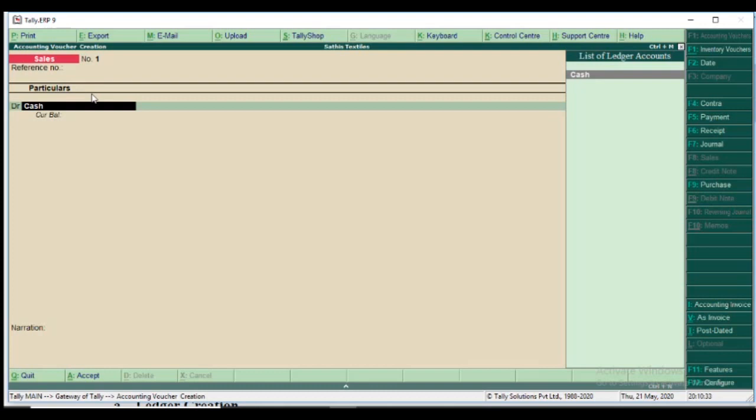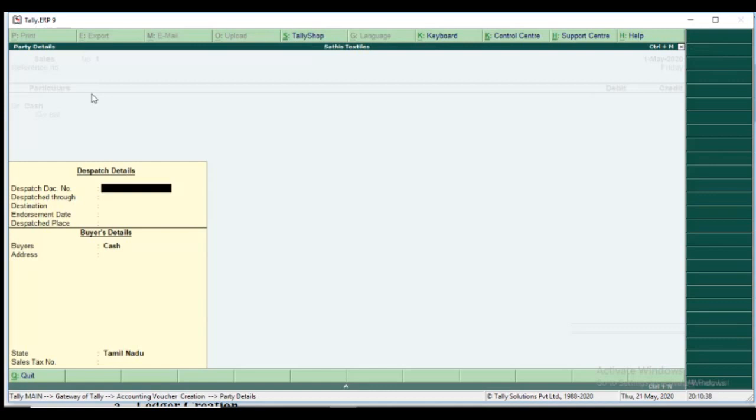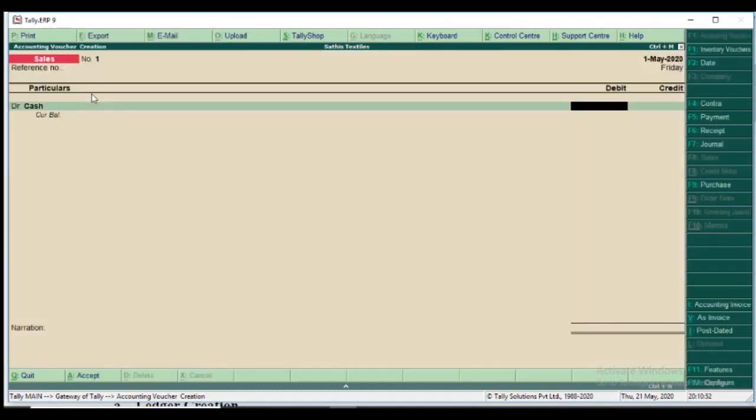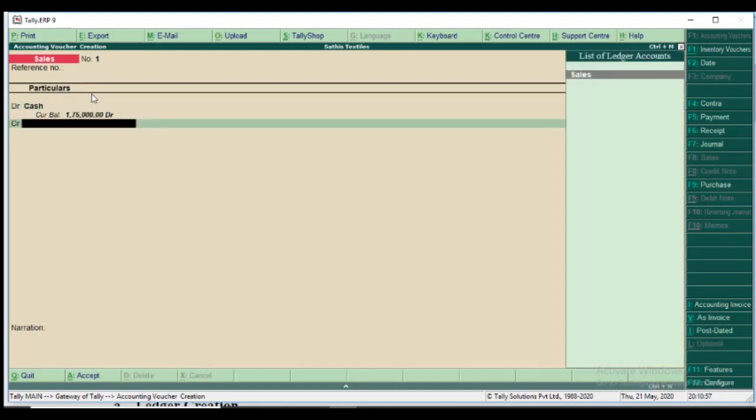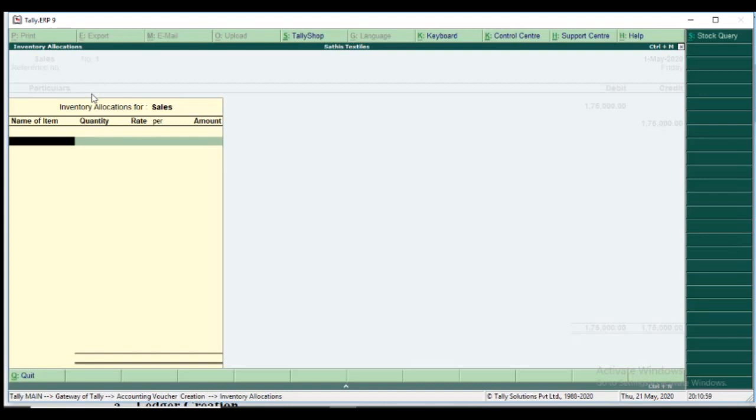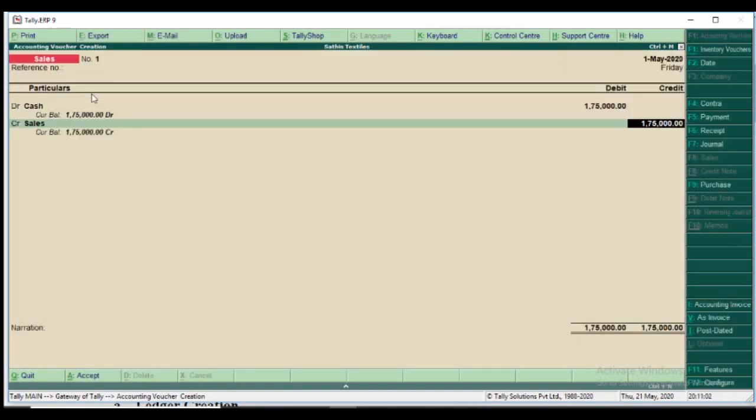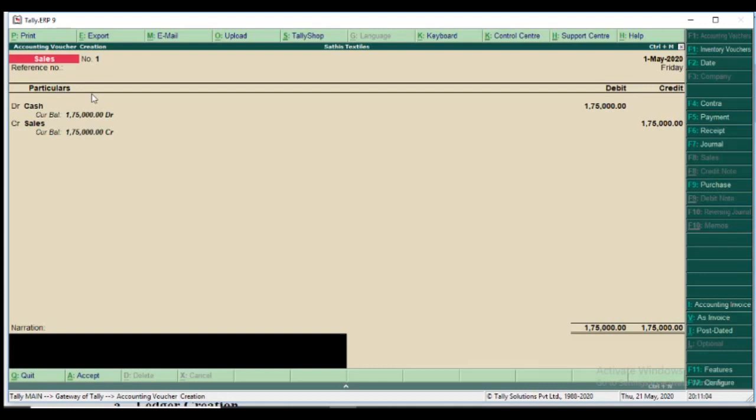We sold the goods by cash, so DR is cash. Any dispatching document number, I don't have, so I leave it blank. If you know the buyer's name and address, you fill it in, and if you know their sales tax number, type it. 1,75,000 is the sales amount, as a sales ledger. Any item details we don't know, so I leave it blank, and also narration.